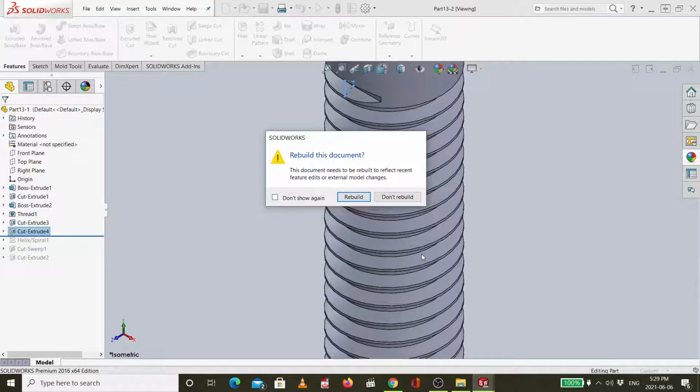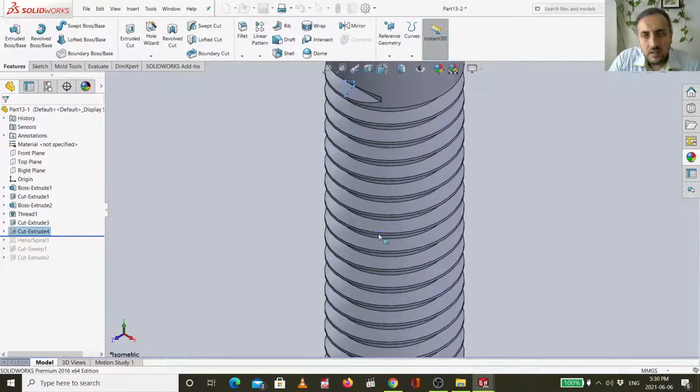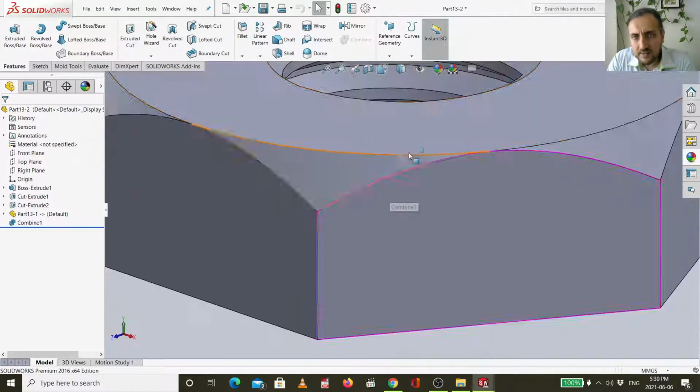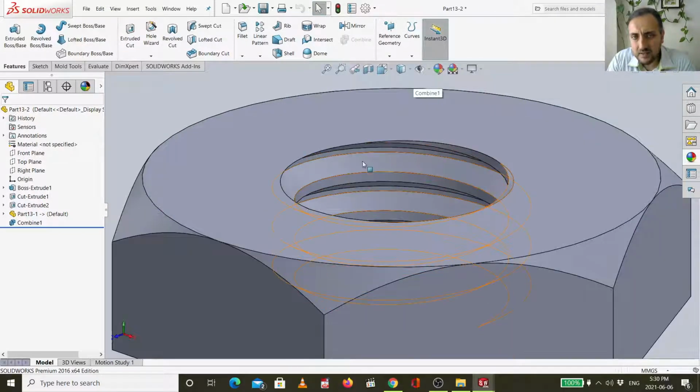If you remember, when I designed this thread, then I designed the nut. In the nut, I opened a small hole inside. Then I used this bolt inside and then I subtracted. So because of that, when I open the nut again, it will tell me, do you want to rebuild or not? So if I say rebuild, look, it will automatically rebuild this inside part. Look, it subtracts this inside part automatically.